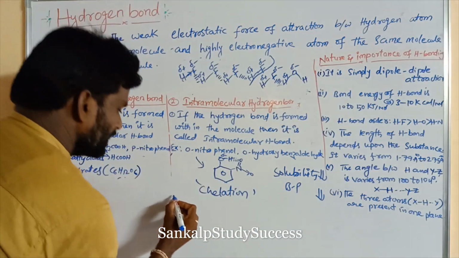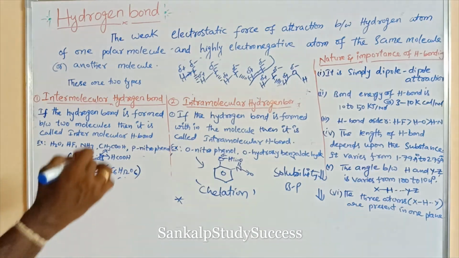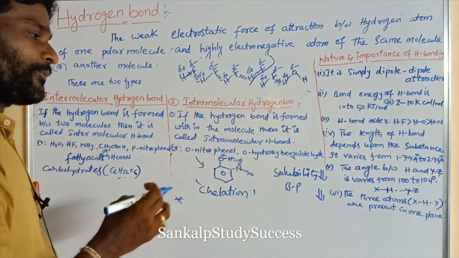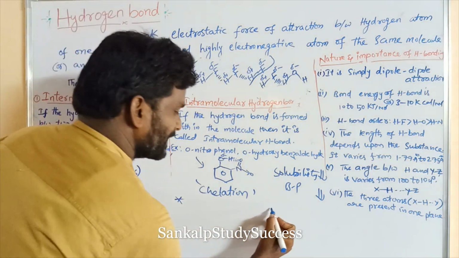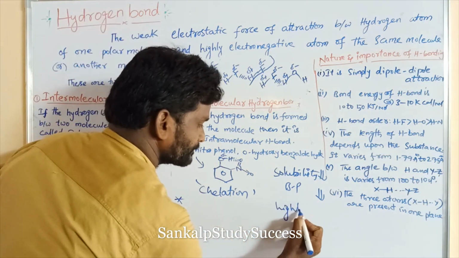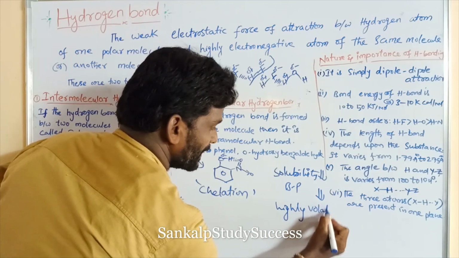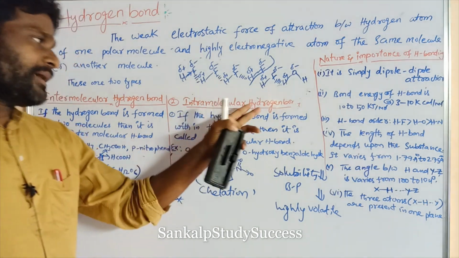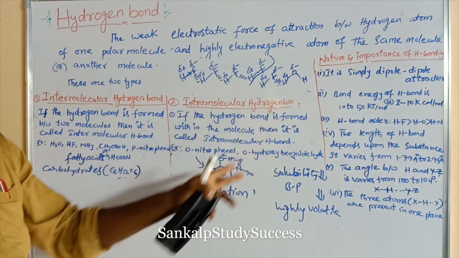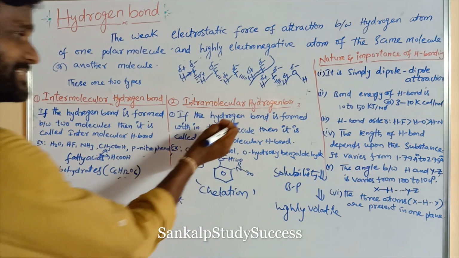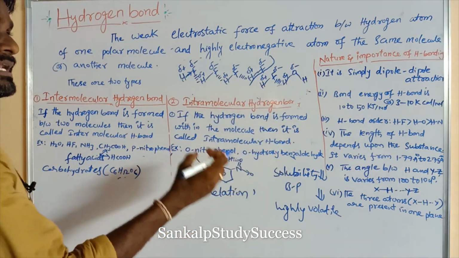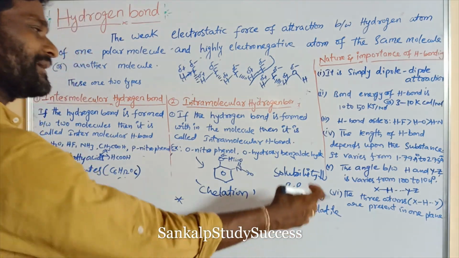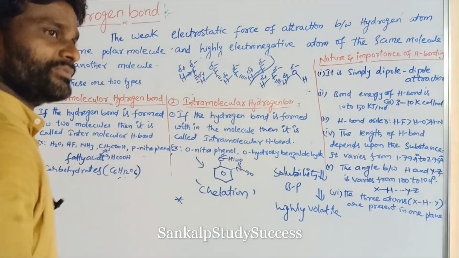The liquids containing intramolecular hydrogen bond have a less boiling point. The liquids containing less boiling point are known as highly volatile liquids.